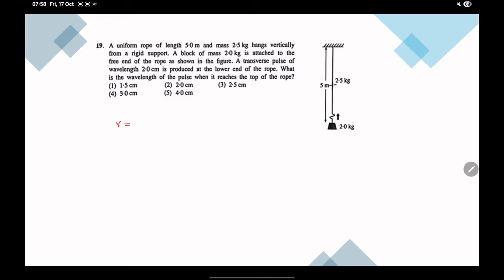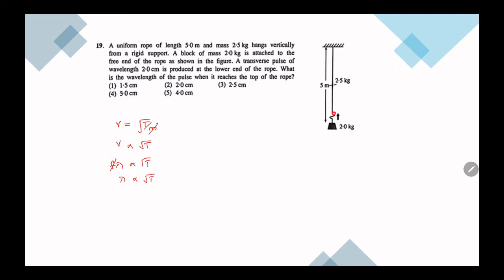Then V is proportional to root T. But velocity is F lambda. F doesn't change when propagating, so lambda is proportional to root T.